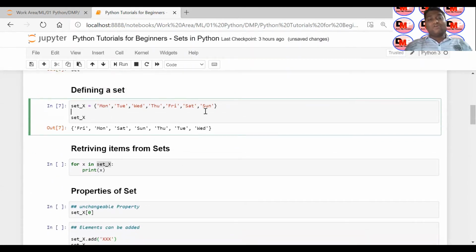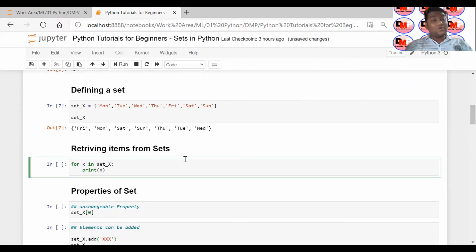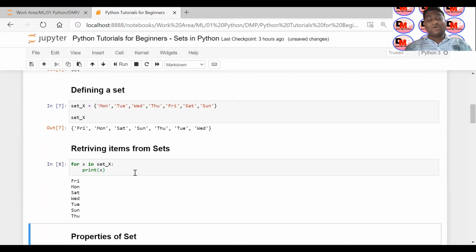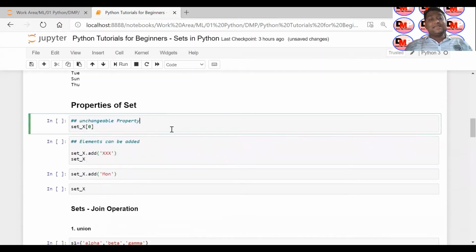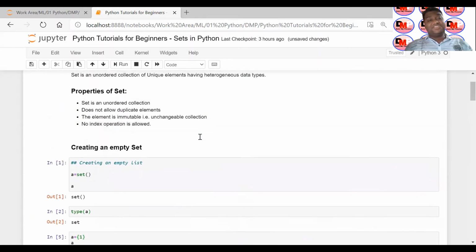Now suppose you have all the elements defined in your set, and you want to retrieve one item at a time, or retrieve all elements from a set. How can you do that? You can run a for loop and iterate through it. This is how you can do that: for x in set X, print x. This is how you can iterate and get all the elements defined in this particular set.